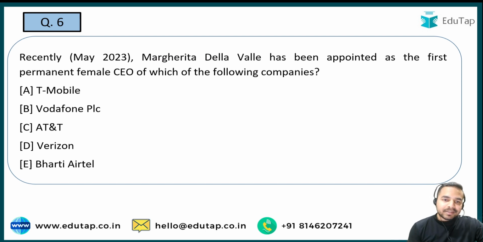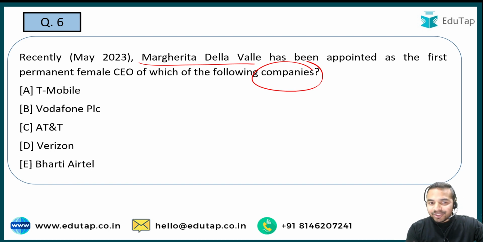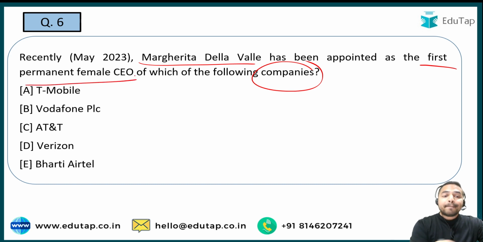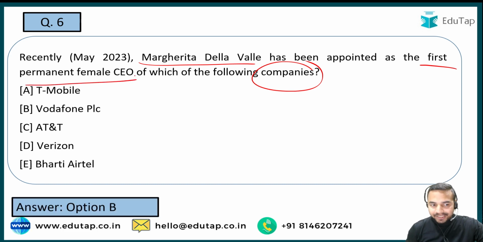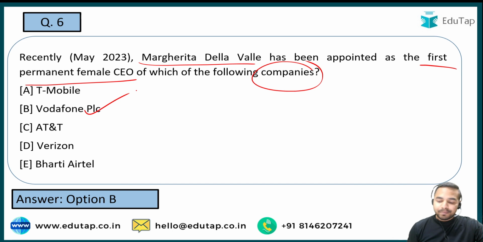And the next question is, Margarita Della Valle has been appointed as the first permanent female CEO. And here you are required to tell me the company जिसके ये CEO appoint हुए हैं. See guys, this is a question from the important appointments which have taken place recently. And here one person has been appointed as a CEO and you should remember the name of the company as well कि किसको कौन सी कंपनी के ये CEO बने हैं. And the important thing is that she is the first female permanent CEO of this particular company. And here guys the right answer is Vodafone PLC. That is the right answer.